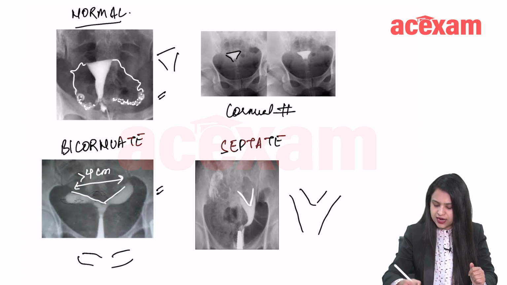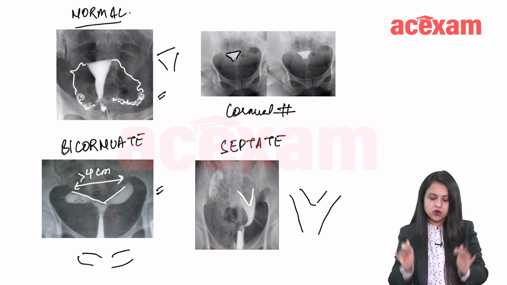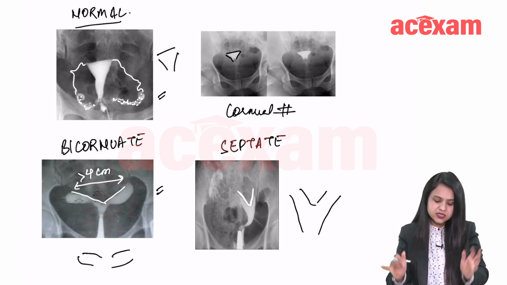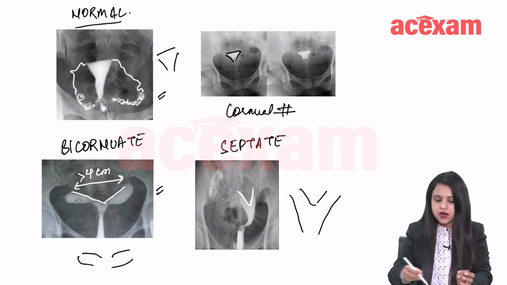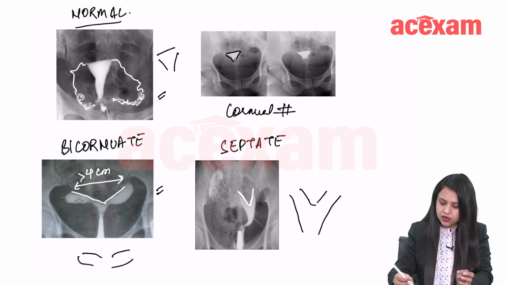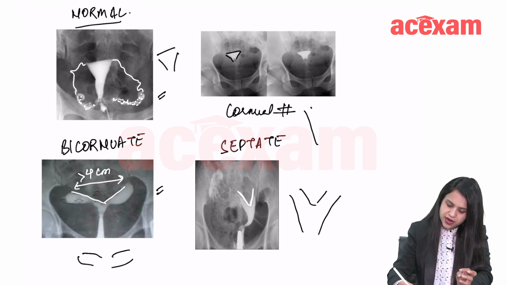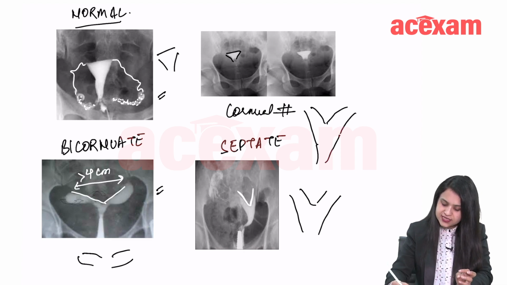Okay, an acute angle, and the difference between the two horns or the two cavities will be less than 4 centimeter. But what does it look like? Actually, bicornuate uterus is something like this. Okay, and septate uterus is something like this.